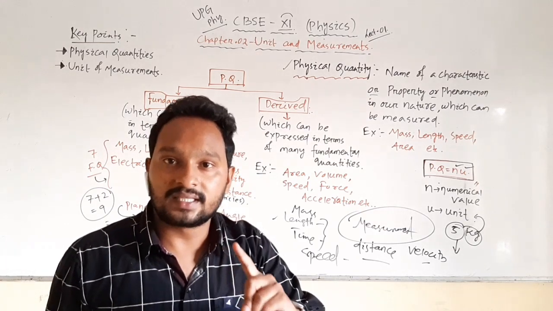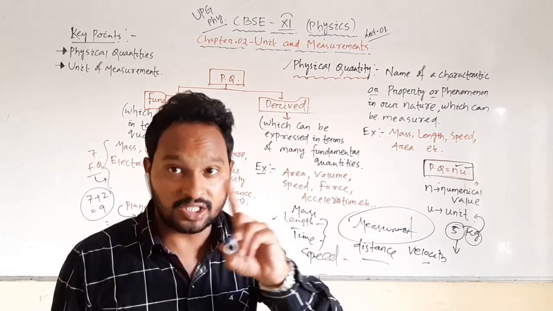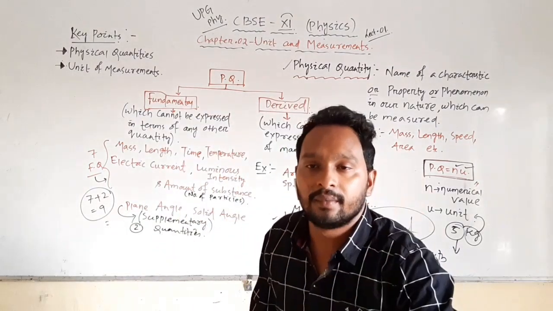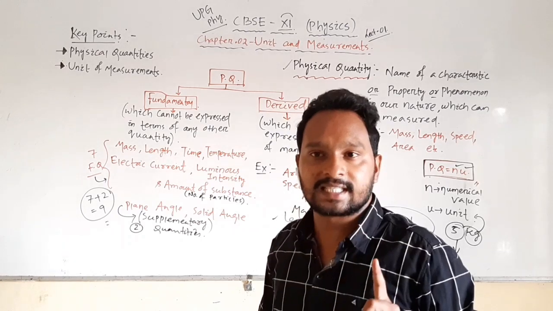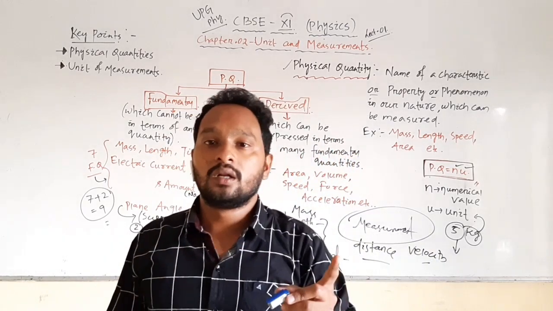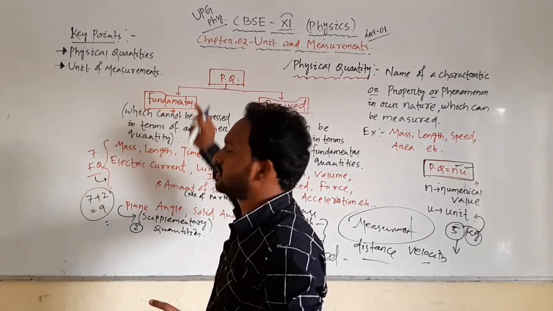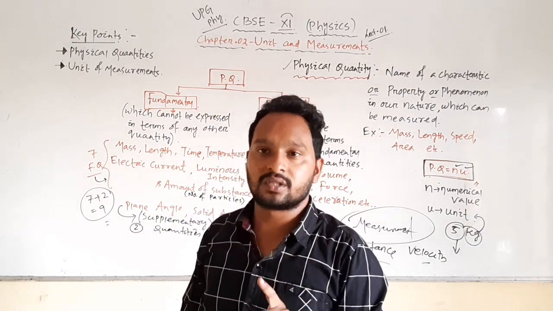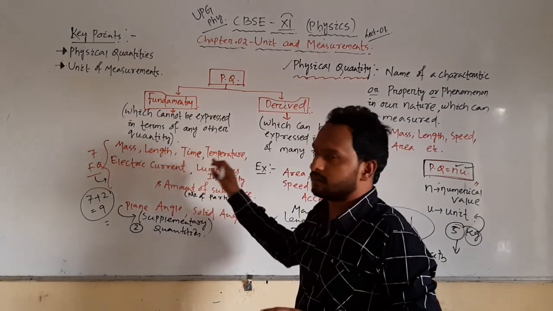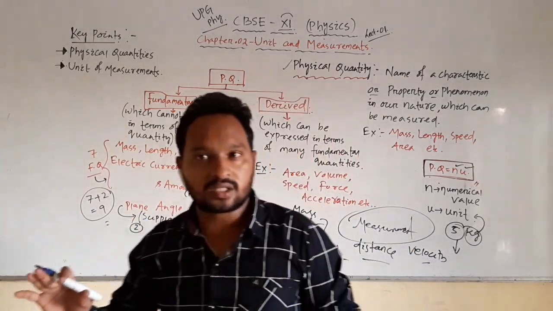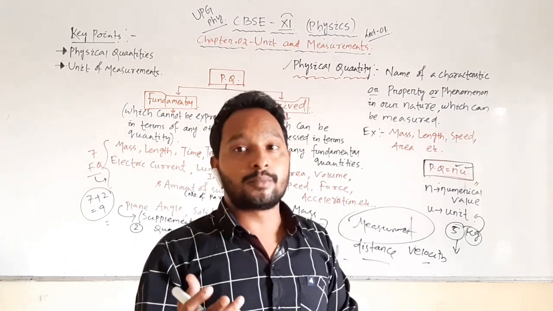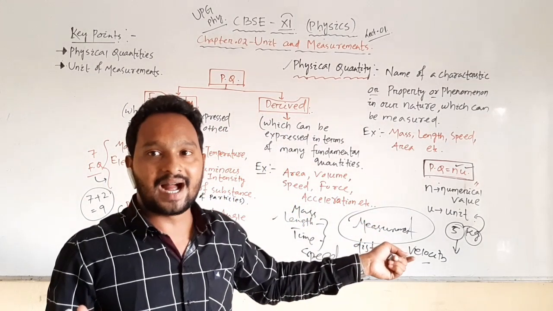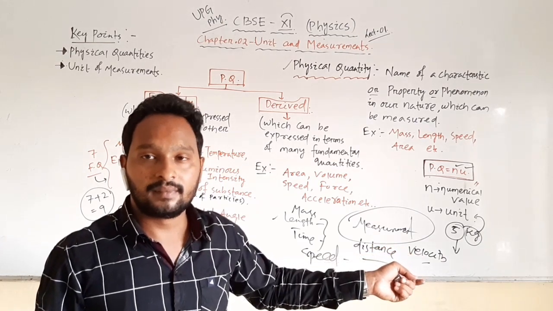Length and mass both cannot define time either. So I have to create another name for these different characteristics. I will call them fundamental quantities: quantities which cannot be explained in terms of length or mass.